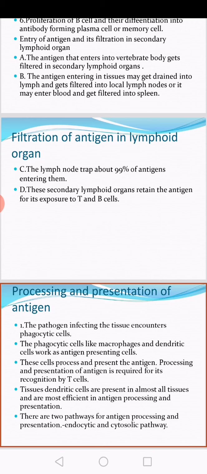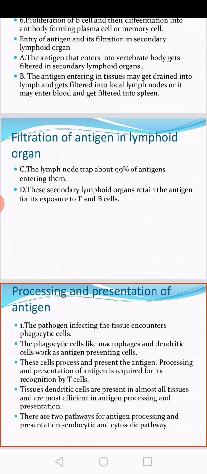Processing and presentation of antigen is required for its recognition by T cell. Why is the processing required? Why is the presentation required? It is necessary to properly recognize the antigen by T cell. Once the antigen is properly recognized by T cell, the T cell interacts with the B cell, and then there is proliferation of B cell.